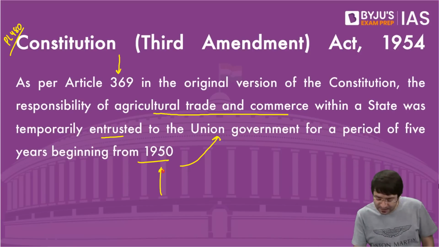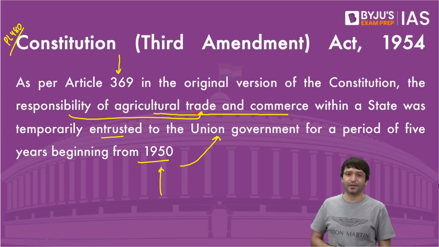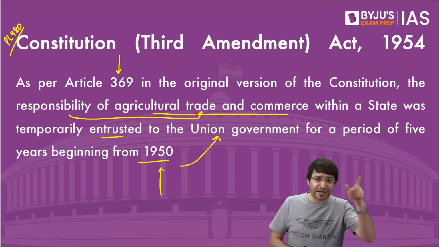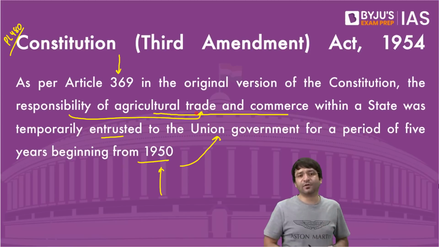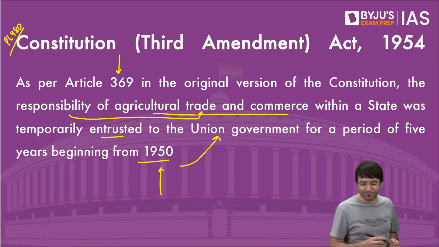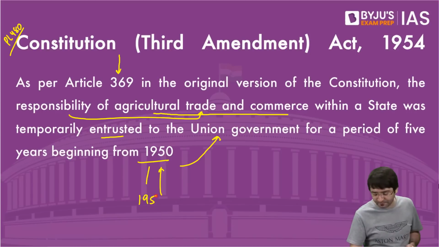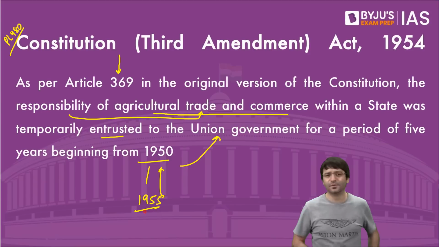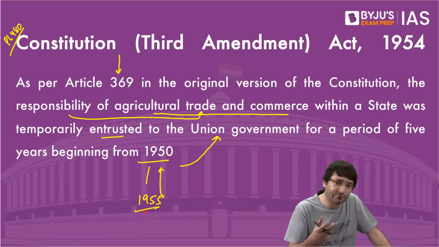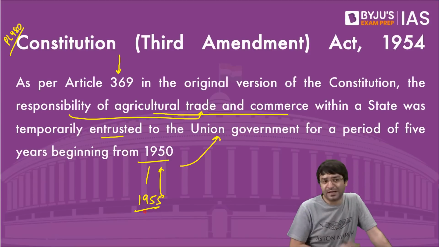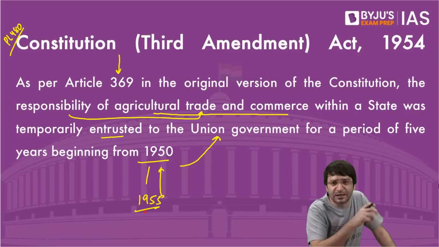That means responsibility of agricultural trade and commerce was given to the center as well, parliament as well, under the concurrent list for a period of 5 years. That means from 1950 till 1955. With the hope that in these 5 years we will become self-sufficient in food. Then parliament need not interfere in agricultural matters.